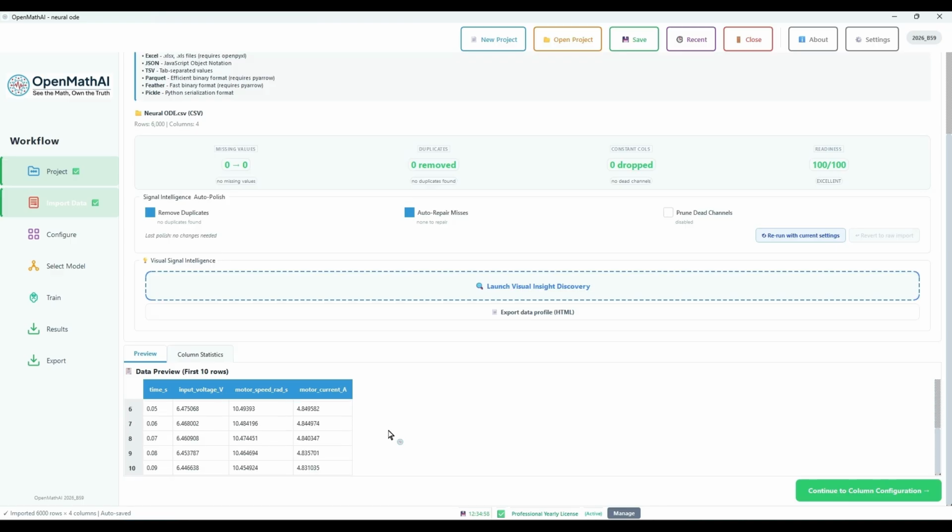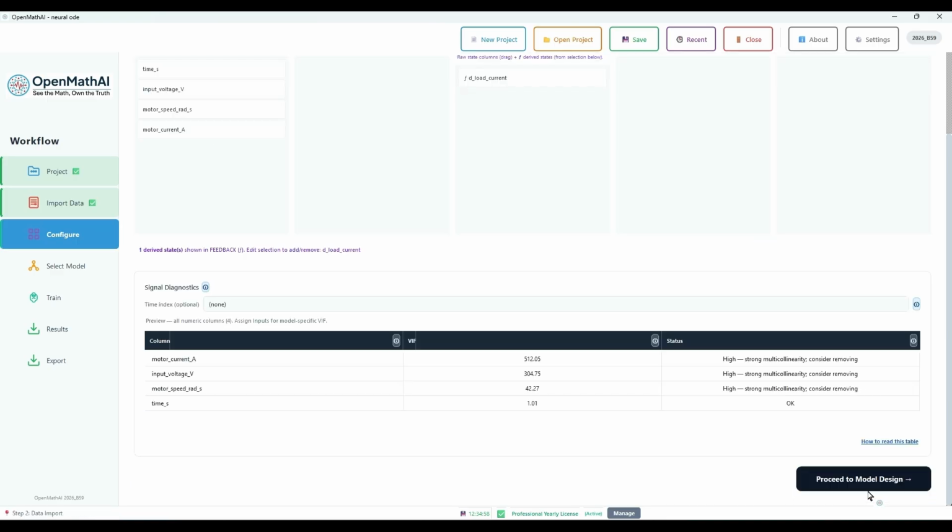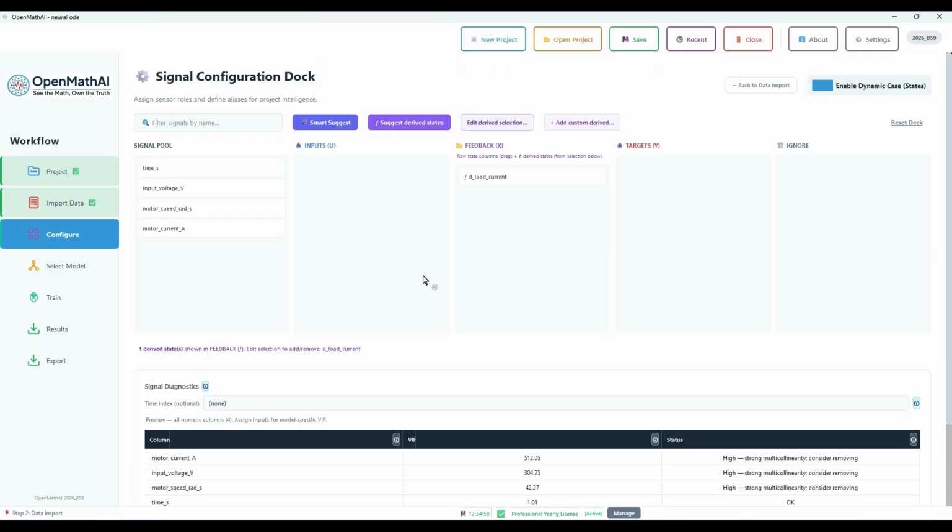Scroll down to view the first 10 rows of sample data. Click Continue to Configuration to proceed. Configure the dataset by specifying the inputs, feedback states, and targets. There is also a feature called Ignore, which can be used for columns that should not participate in model training.